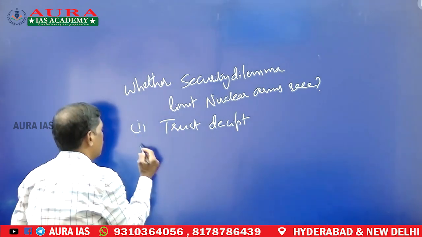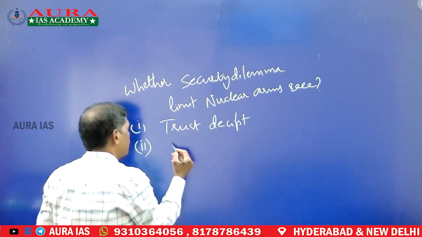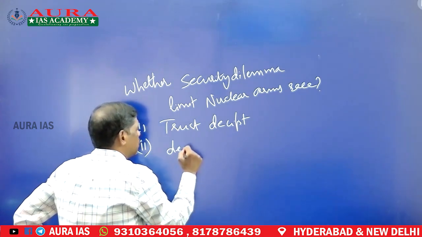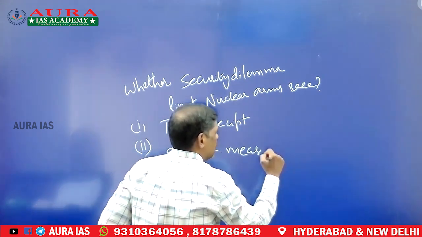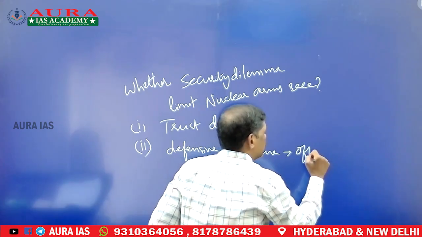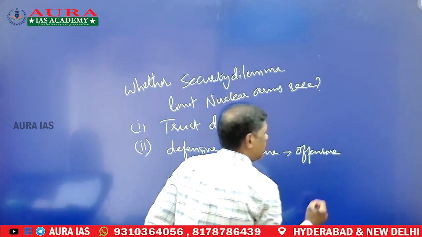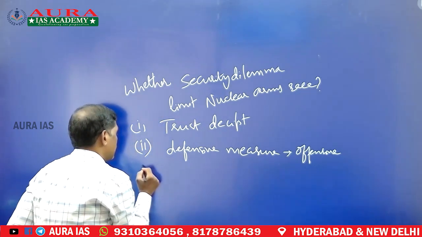So this security dilemma leads to defensive measures by one country being seen as offensive measures. This is another outcome of the security dilemma.